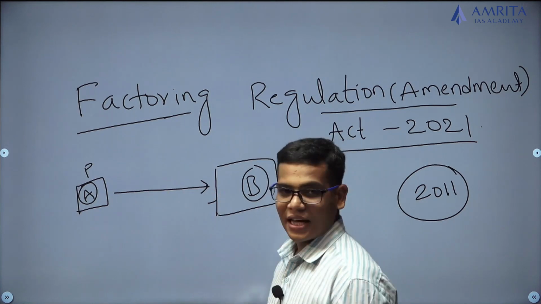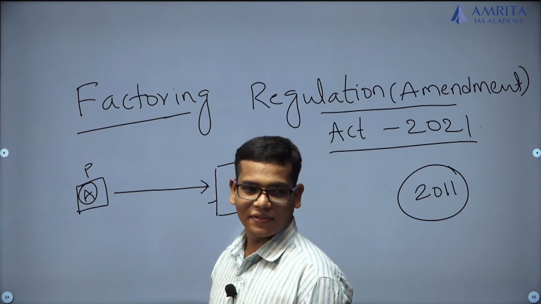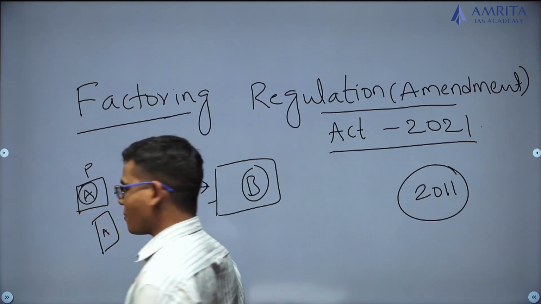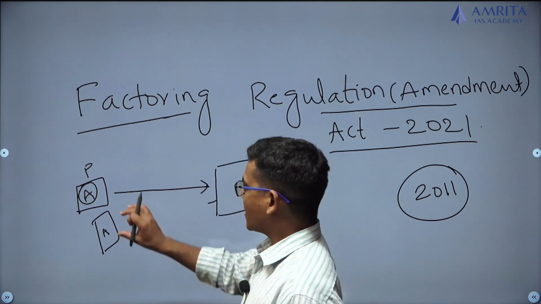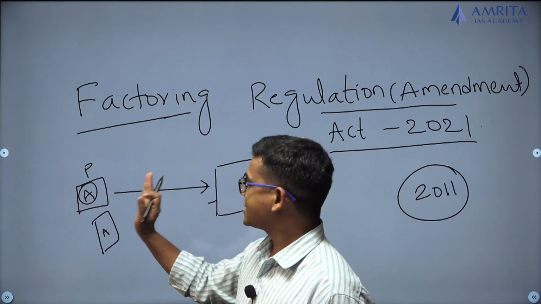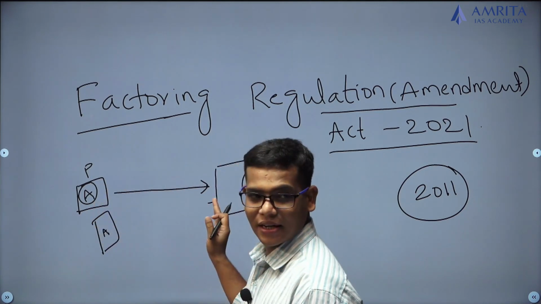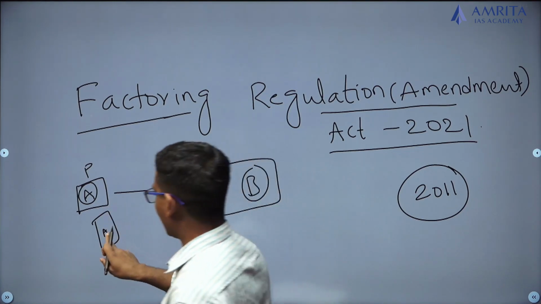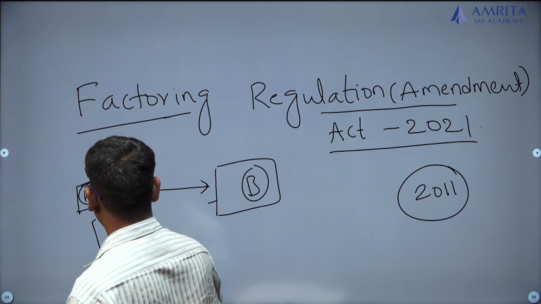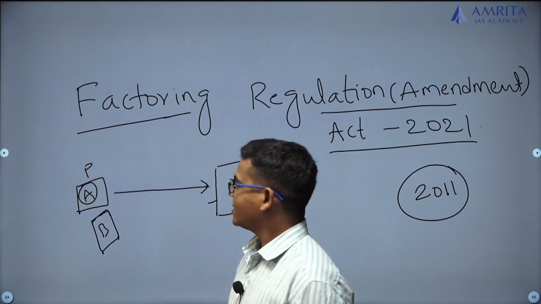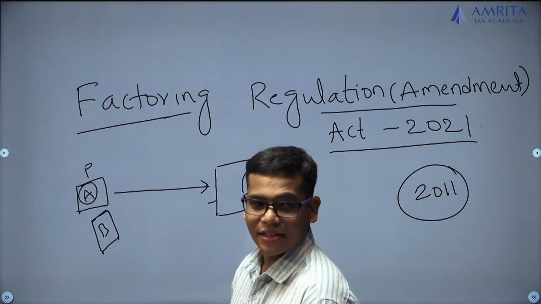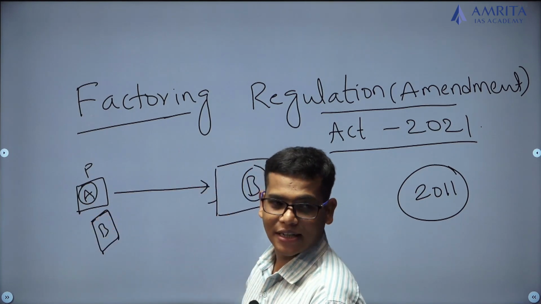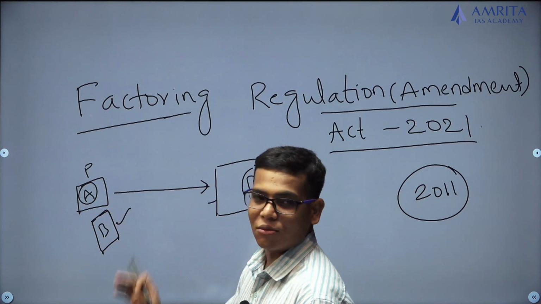this person will give some sort of invoice, and that invoice is with person A instead of money. Instead of money, person A is holding an invoice in which he supplied that thing to person B, and it is generated in the name of B, not in the name of A. Now he has supplied that thing to B and B doesn't have money to pay immediately, so he is giving some assured invoice.